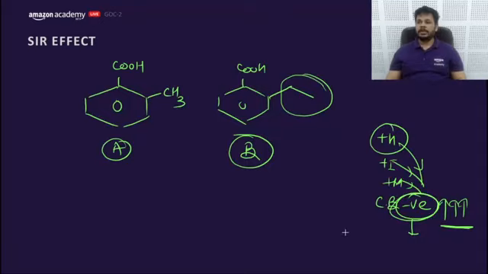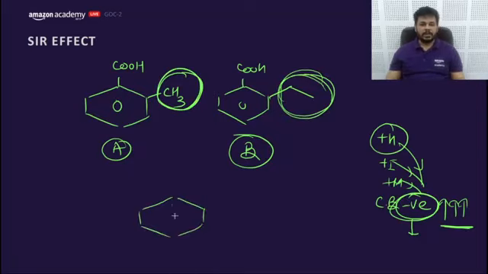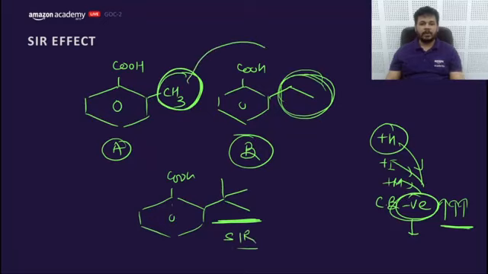D and T are what, guys? D for deuterium, T for tritium. So A would be having lesser SIR and B would be having more SIR. If I make it like this, C double bond OH, it will also create higher SIR. So if the bulkiness of the group increases, the SIR effect increases, so the acidic strength would increase. So B and then C would be far better.